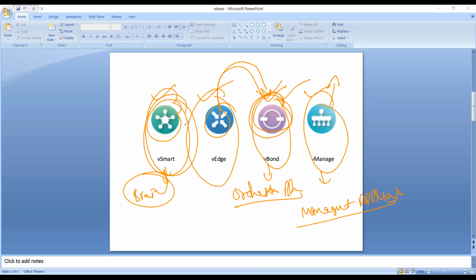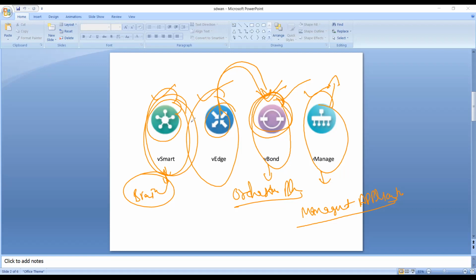Whenever the branches come online, their routing information is exchanged with the vSmart controller and not directly with other branches. By using policies, routing information is influenced and shared with the other locations, which determines how individual branches will communicate with each other. We'll discuss these things, don't worry.